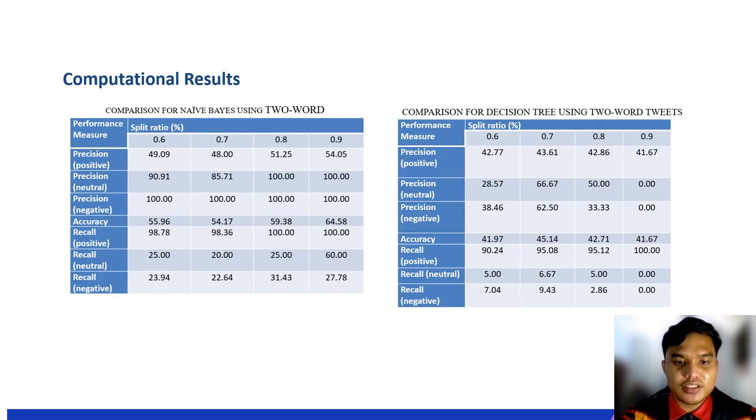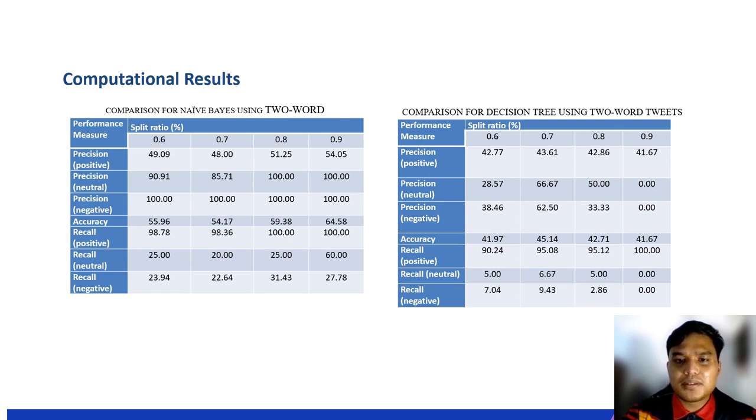Alright, next is the computational result on the 2-word search term datasets. So it's comparing between naive Bayes and decision tree at 4 different split ratios. From the result provided here, it is interesting that naive Bayes actually outperforms the decision tree in all aspects. Even the lowest accuracy of naive Bayes is higher compared to the decision tree. The highest accuracy of the validation is almost 65%. It is when using the naive Bayes model with a 0.9 split ratio.